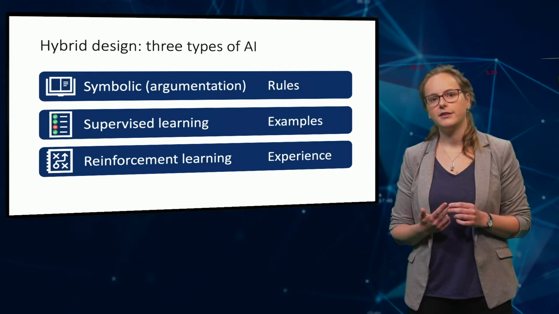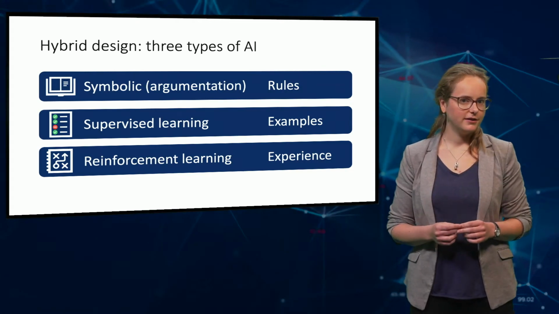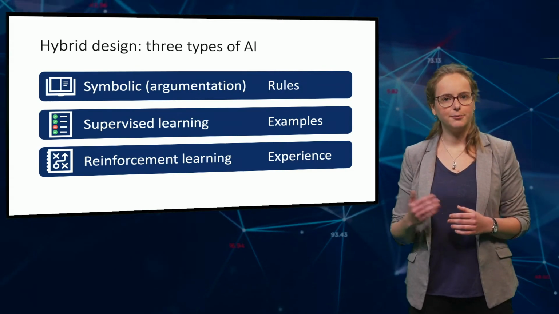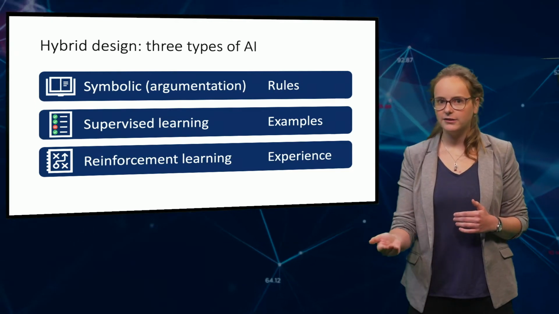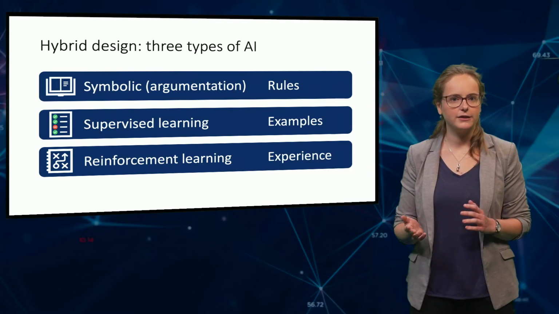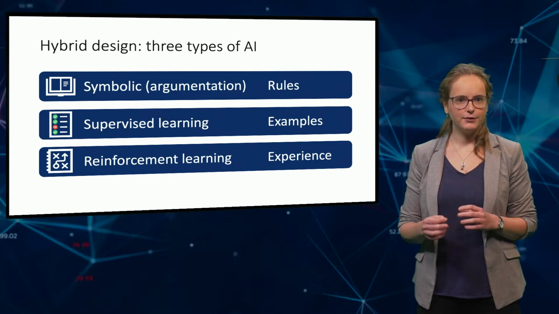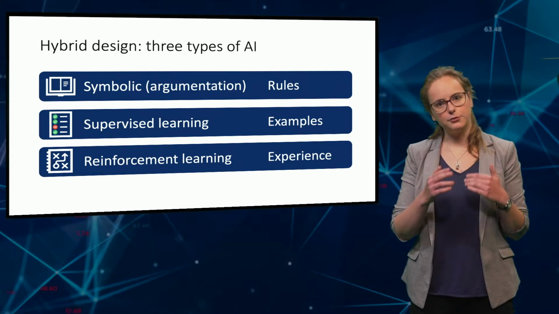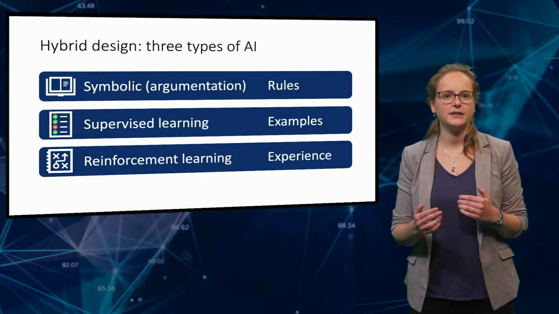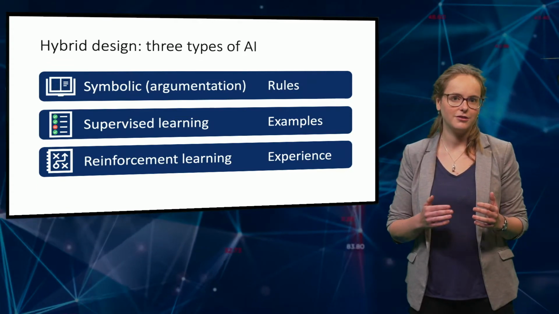And the third technique is reinforcement learning. In this type of AI, an agent learns from experience. It executes a sequence of actions and later receives positive or negative feedback. Given this feedback, the agent then needs to reason backward in order to decide which actions are suitable for which situation.